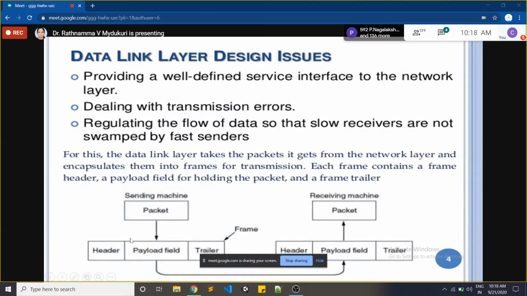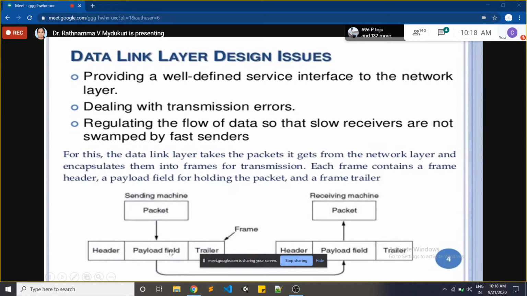Got my point? The packet coming from the network layer is divided into frames. For example, one packet is coming from the network layer and it has been divided into 5 frames depending upon the size. This is the first frame.